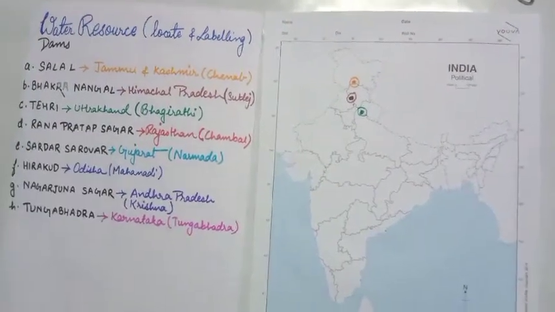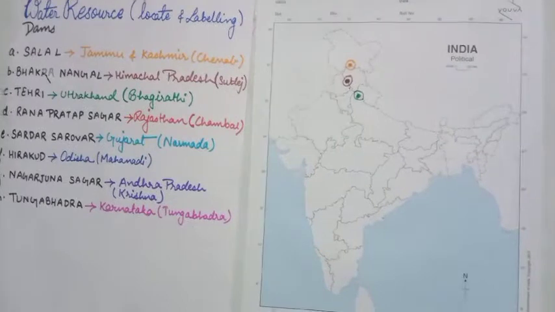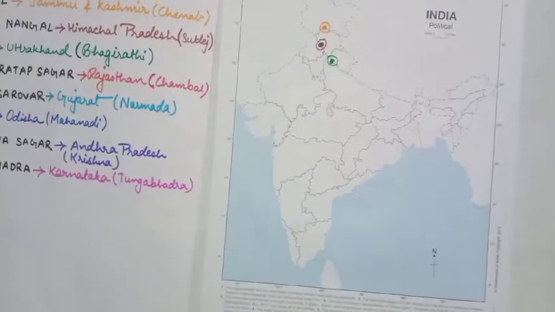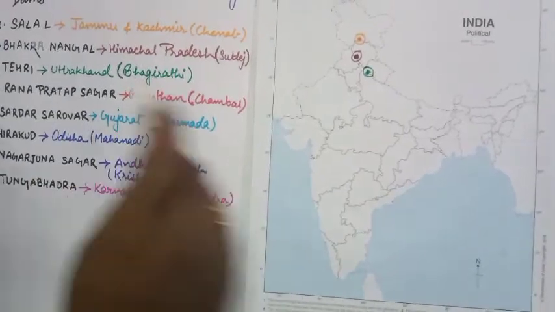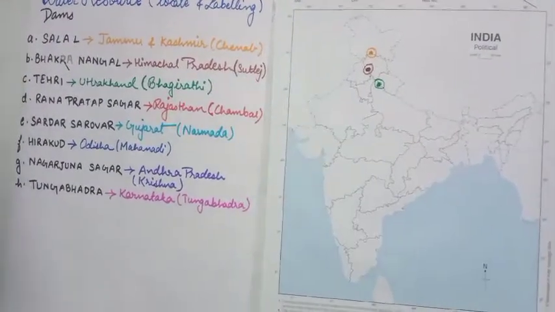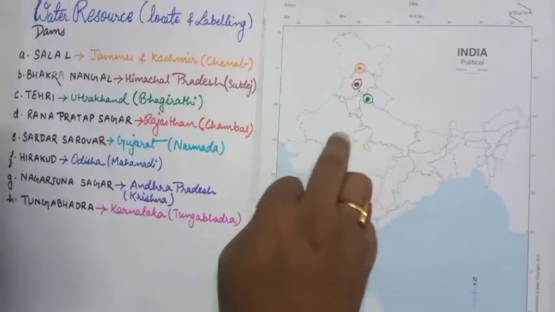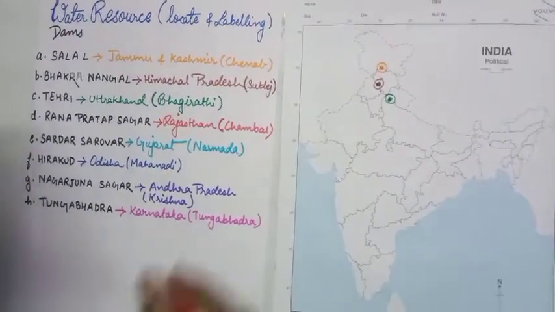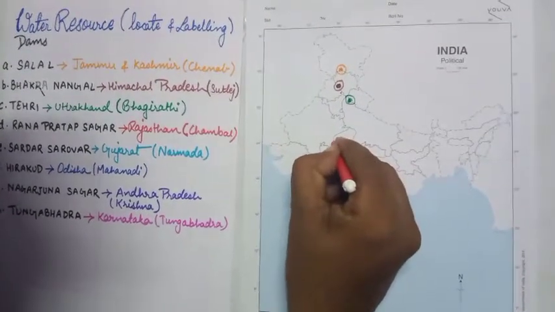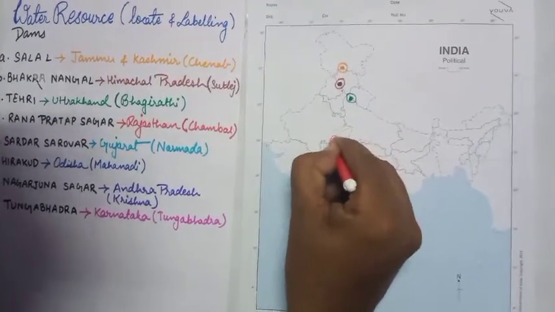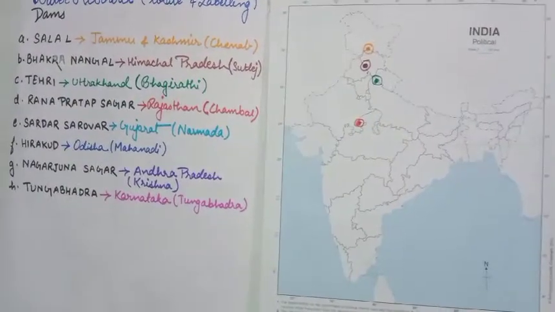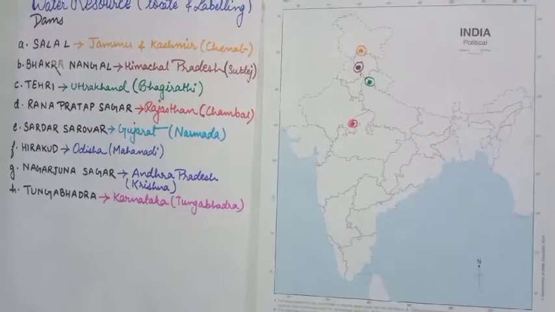Now come to the Rana Pratap Sagar. As it is named, it is located in Rajasthan, but the Chambal river passes through Madhya Pradesh, so you should locate it at this point, the border of Madhya Pradesh and the area of Rajasthan. Is it clear?